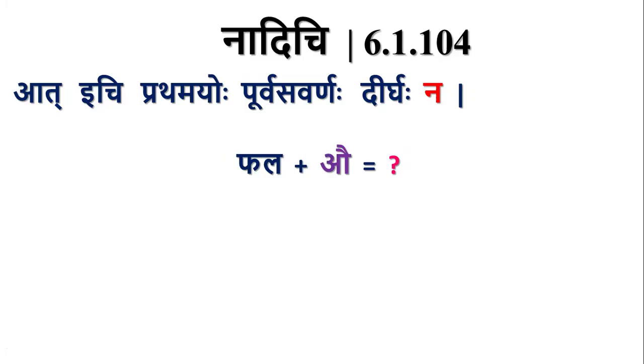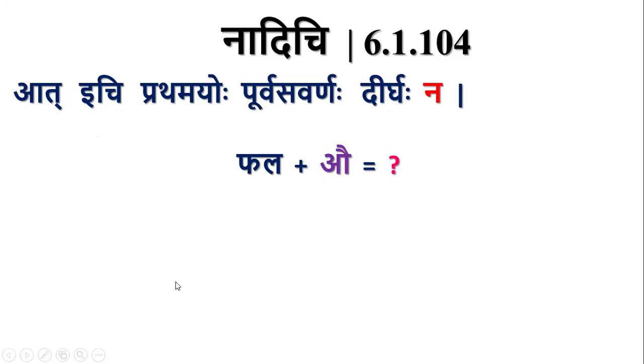Similarly consider Phala plus au. So actually this sutra is applicable only for au. Au and aut both start with au. Then what is the need of ich here? Simply if we tell au here, the saptami of au, it would be sufficient. But we want this sutra in some special cases. This gets some adeshas in case of napumsakalinga words. There we need this ich pratyahara.